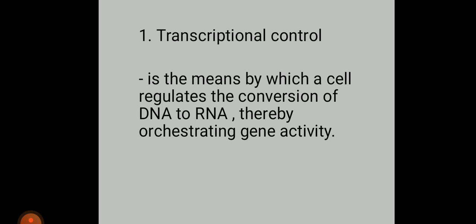Transcriptional control is the means by which a cell regulates the conversion of DNA to RNA, thereby orchestrating gene activity. First, transcription is controlled by limiting the amount of mRNA that is produced from a particular gene. The second level of control is through post-transcriptional events that regulate the translation of mRNA into proteins.